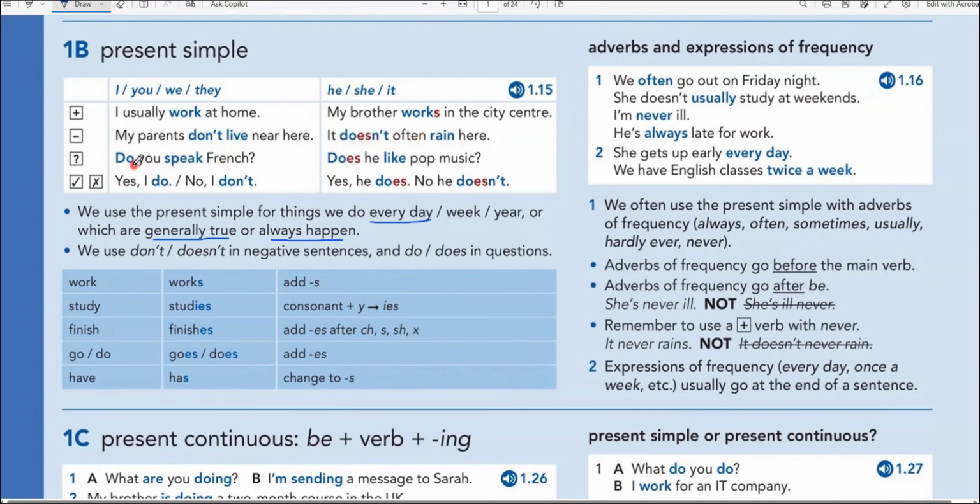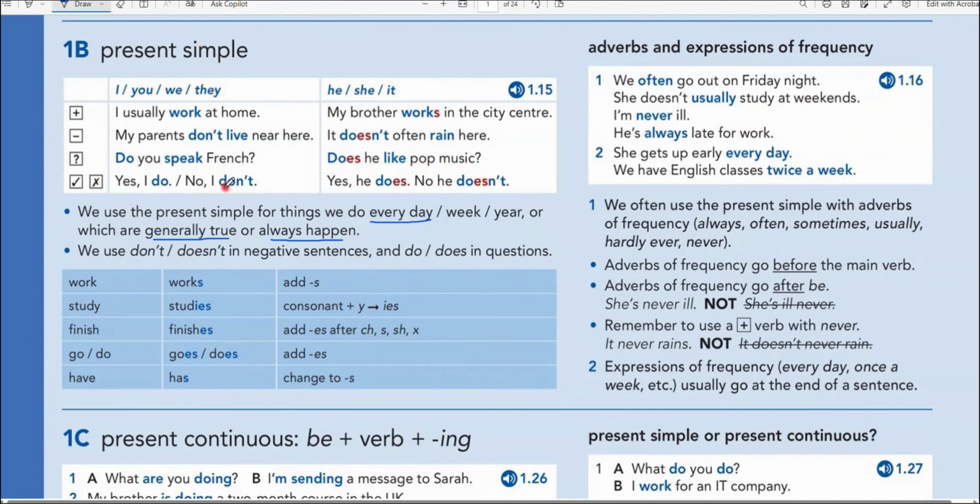If I want to make a question for present simple, I must use the auxiliary verbs do or does before the subject. For example, he is the subject here, and here you is the subject. So I put do before the subject. Do you, and then the main verb. Do you speak French? Yes, I do. No, I don't. Does he? Because it's he, we use does. Does he like pop music? Yes, he does. No, he doesn't.